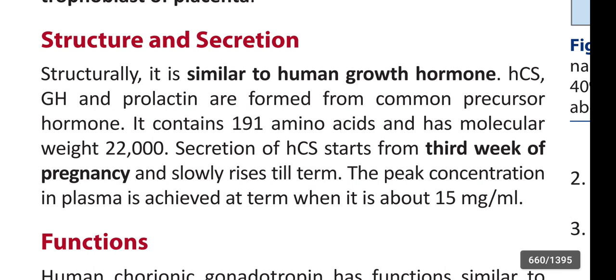Structure and secretion. Structurally, it is similar to human growth hormone. Human chorionic somatotropin, growth hormone, and prolactin are formed from a common precursor hormone. It contains 191 amino acids and has molecular weight 22,000. Secretion of human chorionic somatotropin starts from the third week of pregnancy and slowly rises till term. The peak concentration in plasma is achieved at term when it is about 15 mg per milliliter.